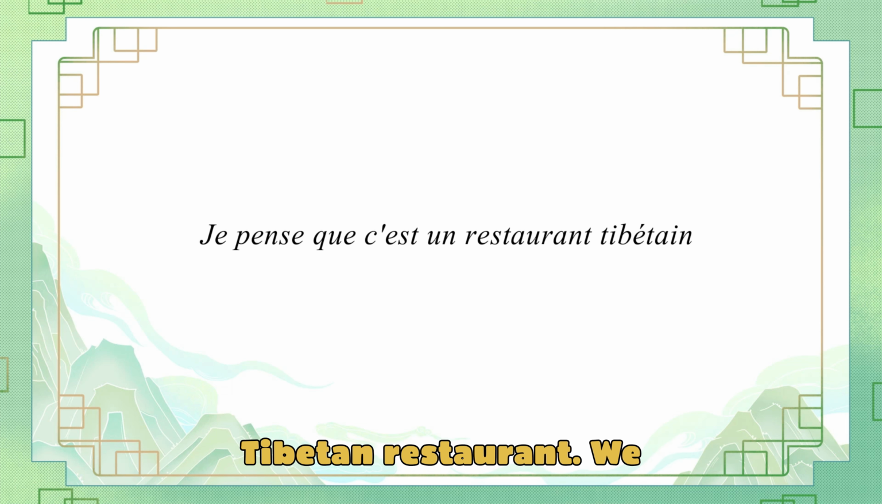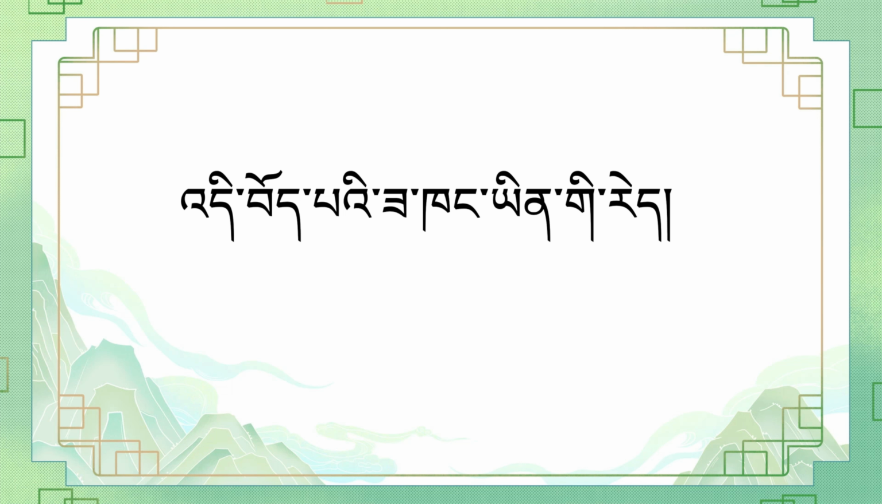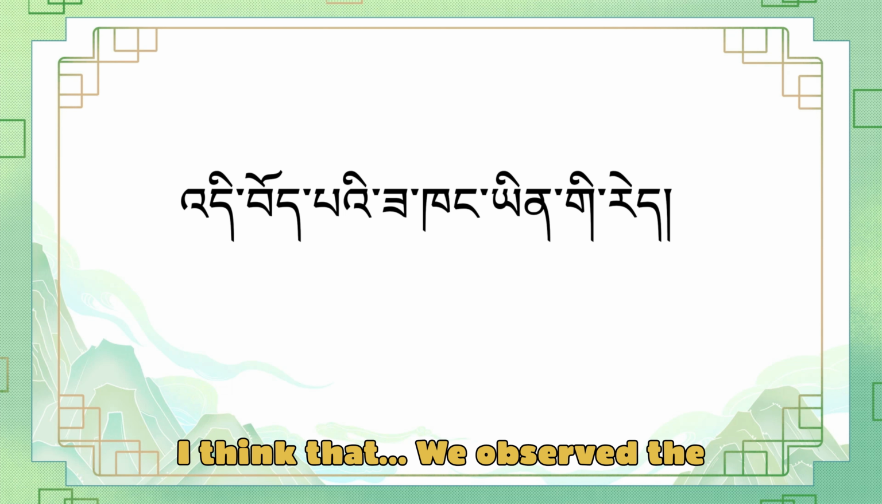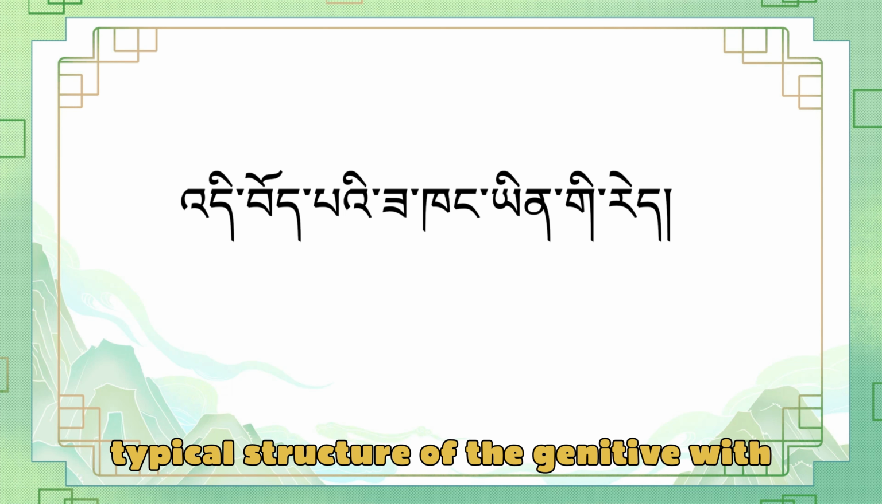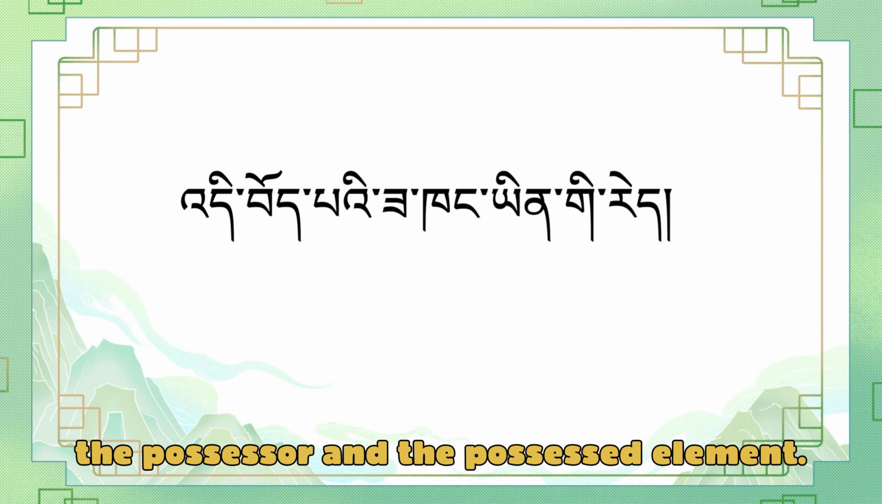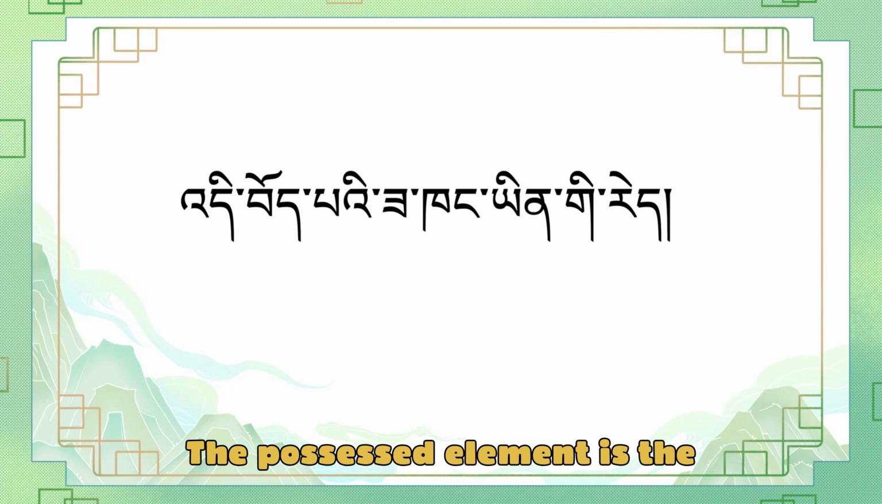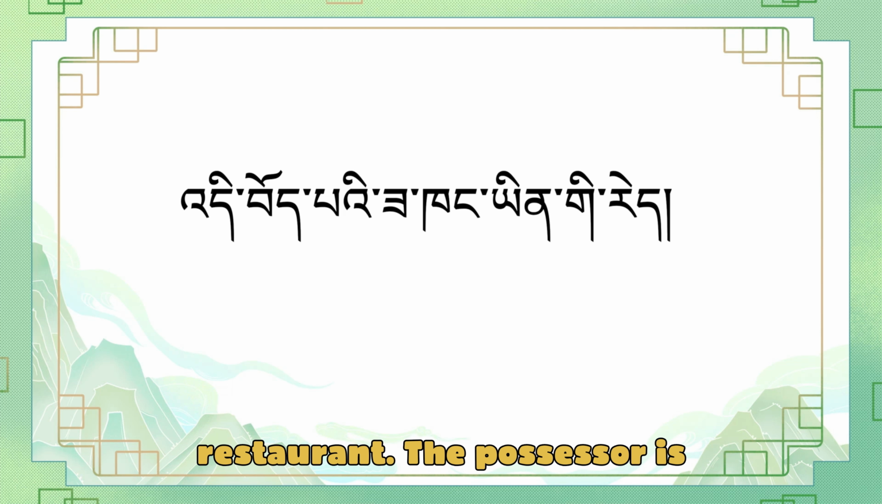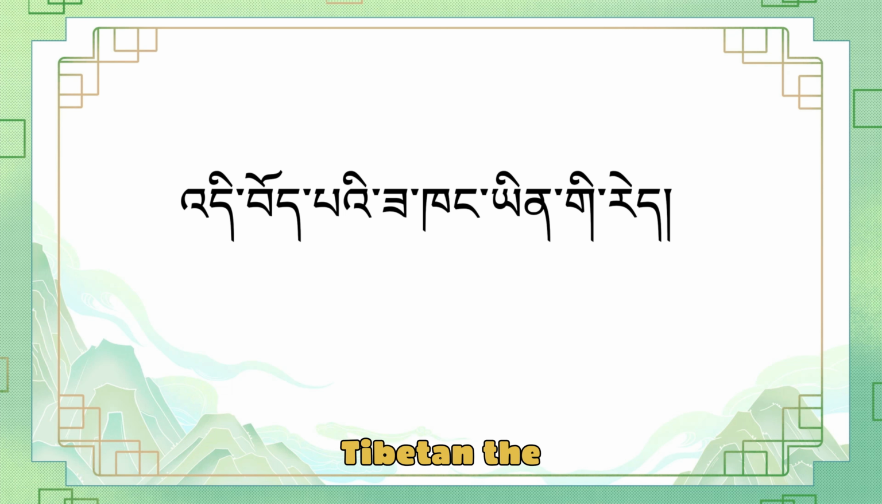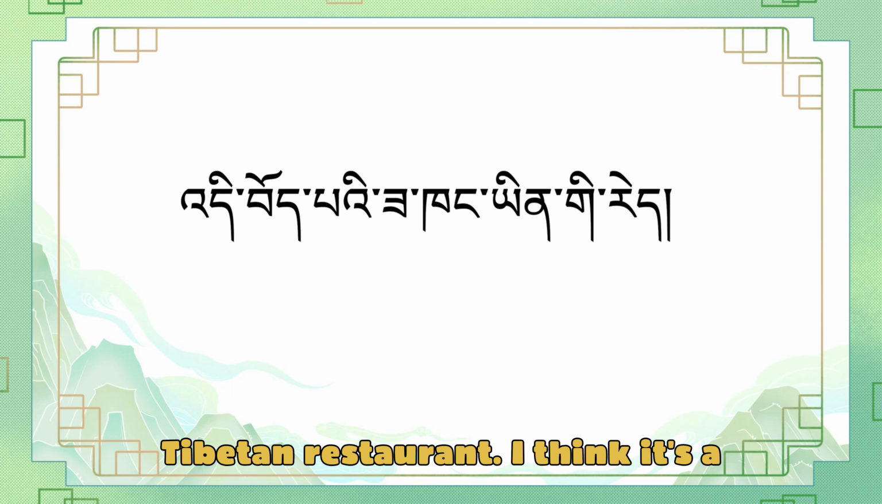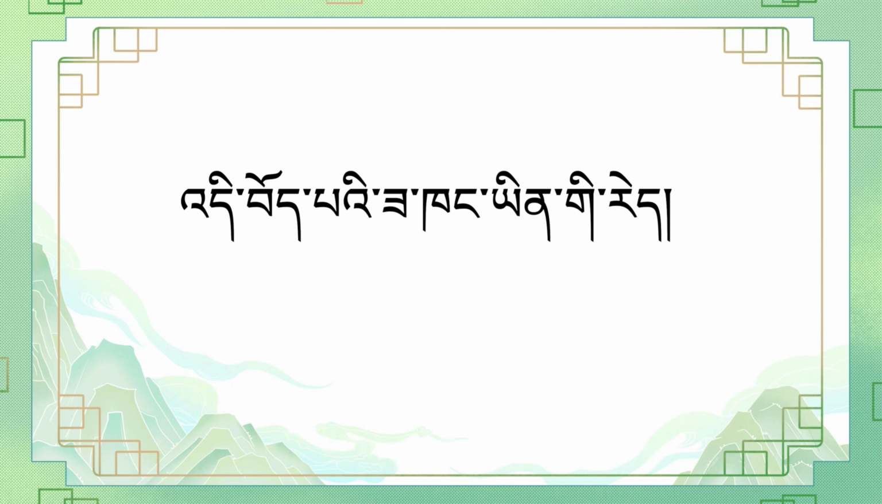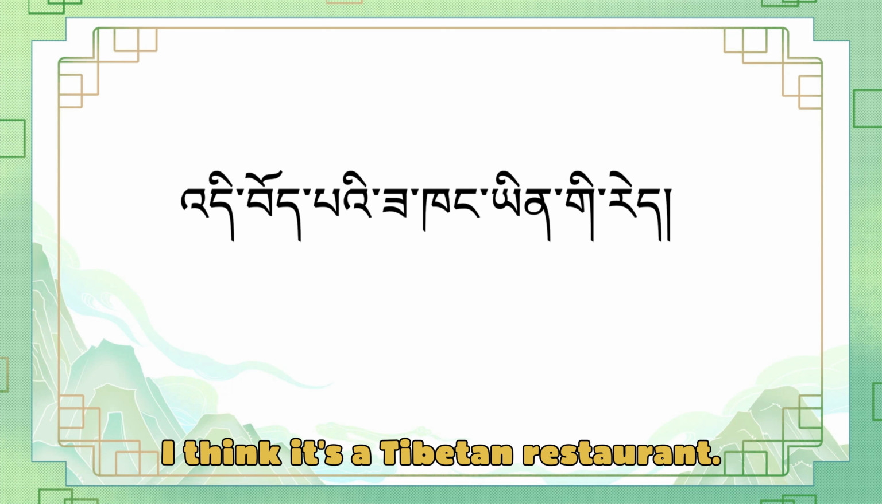I think it's a Tibetan restaurant. Di bhoe kyi sakhang yinkire. We had seen the structure. Yinkire, I think that. We observed the typical structure of the genitive with the possessor and the possessed element. The possessed element is sakhang, the restaurant. The possessor is bhoe, Tibetan. Bhoe kyi sakhang, the Tibetan restaurant. I think it's a Tibetan restaurant.